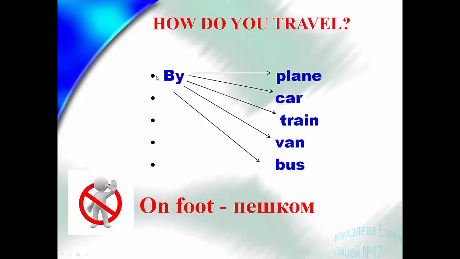So we use by with plane, car, train, van, bus, and so on. But when we say on foot, I go to school on foot. Not by, but on foot. With the word foot we use the preposition on. With all the others the preposition by.